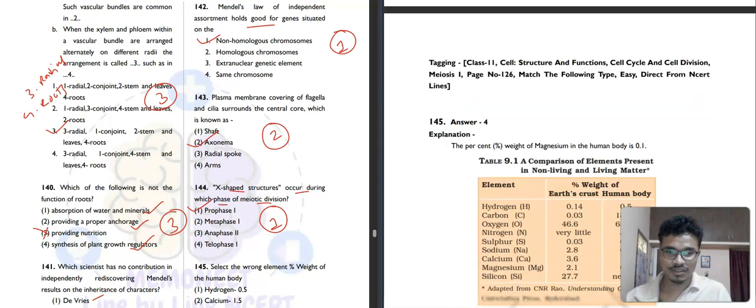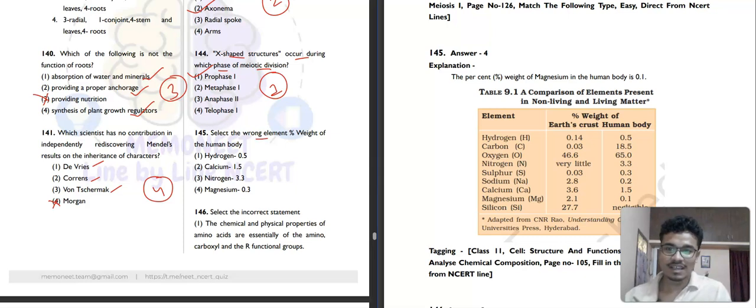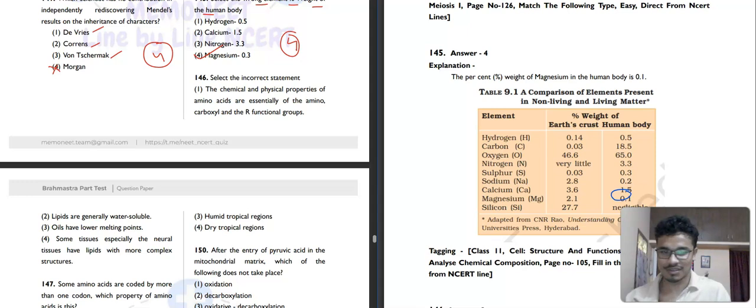Then moving to the next question, question number 145. It is saying select the wrong element percentage weight of the human body: hydrogen 0.5, calcium 1.5, nitrogen 3.3, or magnesium 0.3. So the incorrect one from the table, you can see, is magnesium. Fourth option, human body, magnesium, how much is it? 0.1. So you have to remember minute details, nothing else to do. This kind of question is coming in recent times. Then question number 146.